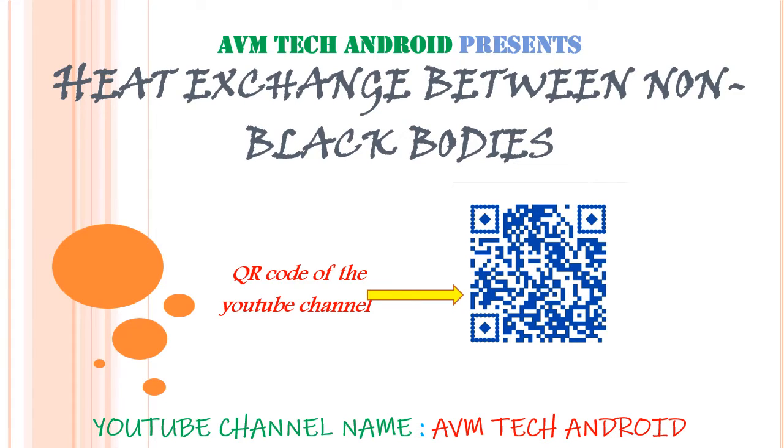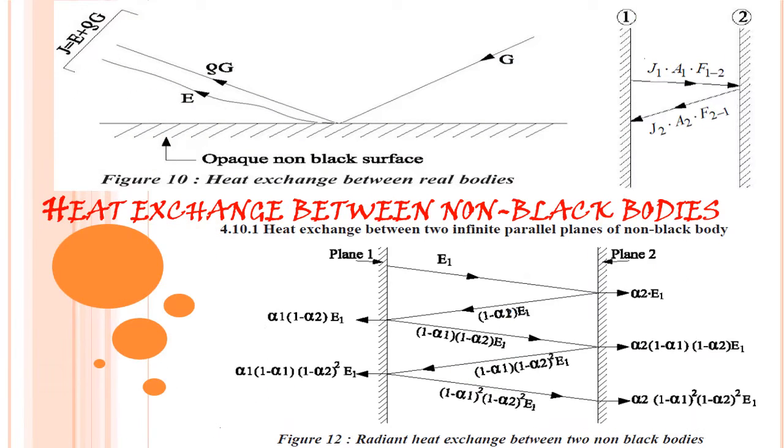In this fifth video lecture we are going to discuss heat exchange between a real surface, or heat exchange between non-black bodies. All the figures which you can see are to be discussed in the present video. First we will discuss this figure, heat exchange between two non-black bodies. Then we will discuss heat exchange between real bodies, and then the different terms derived for the electrical analogy.